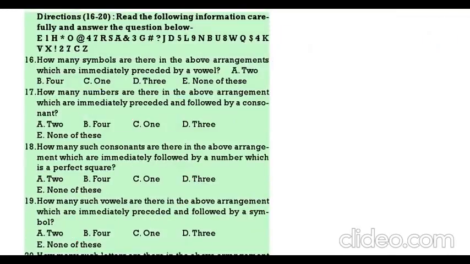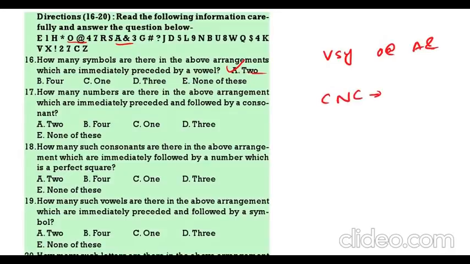Next. Here one letter number symbol series is there. You have to answer the question based on this. See. How many such symbols are there in the above arrangement which is preceded by vowel? So, how many symbols preceded by vowel? See here. O at far. This is the first one. Then A and this is the second one. So, totally 2.